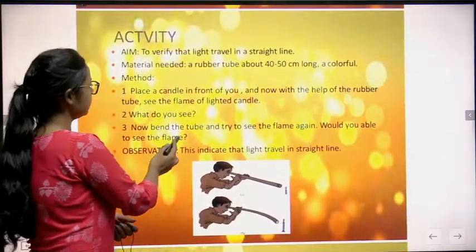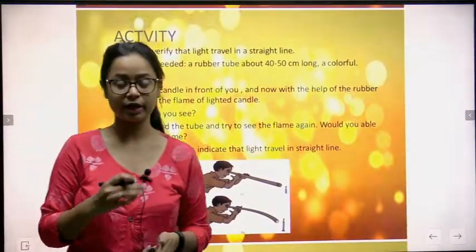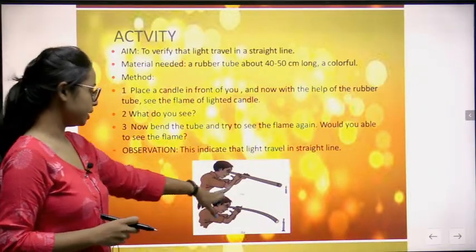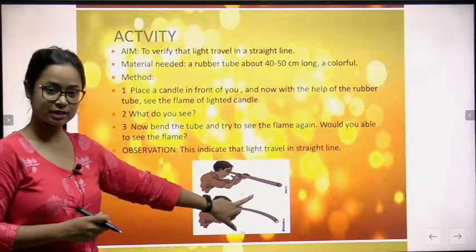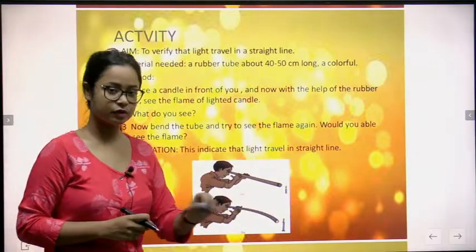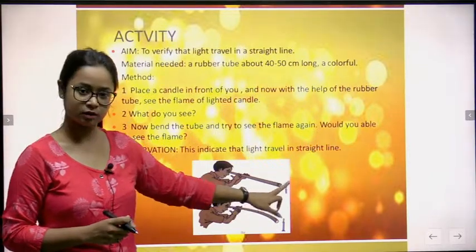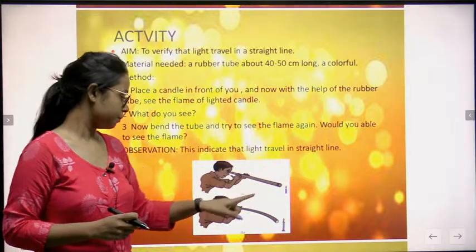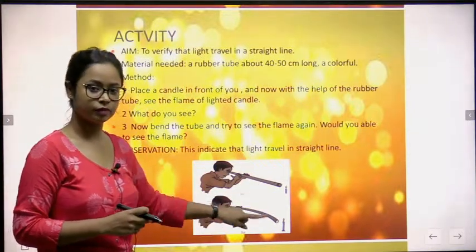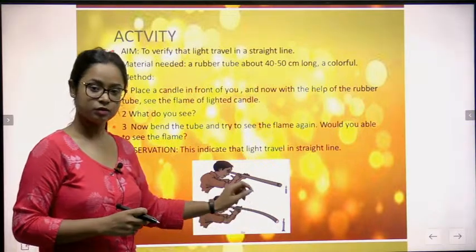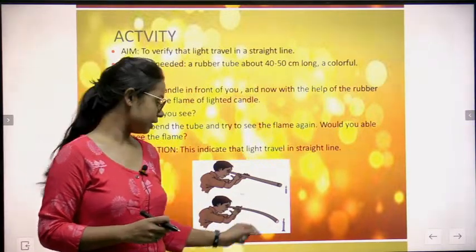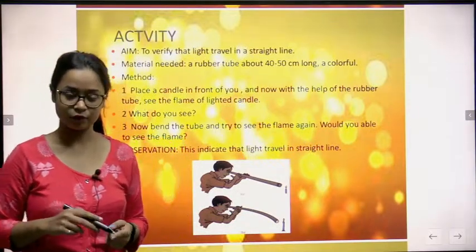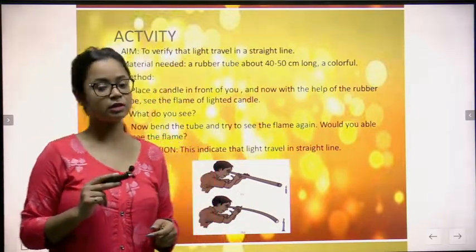So this is an activity to show that light always travels in a straight line. What you need? You need a rubber band. I have given you this example right now only. This is a kind of straw. This straw is straight, so that's why you can easily see the light rays. But this is a curved straw, so if you look through that object, you will not be able to see the light coming through it. Why? Because I have told you the property of light, that it always travels in a straight line.